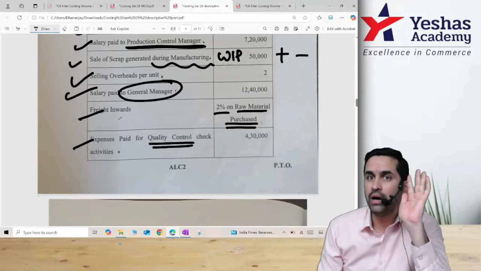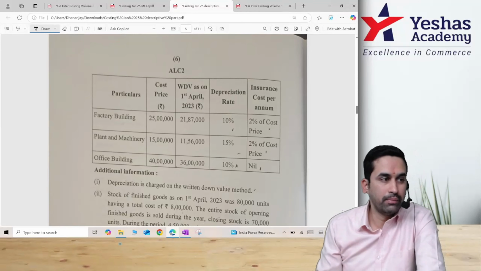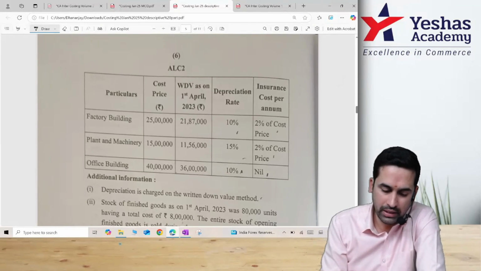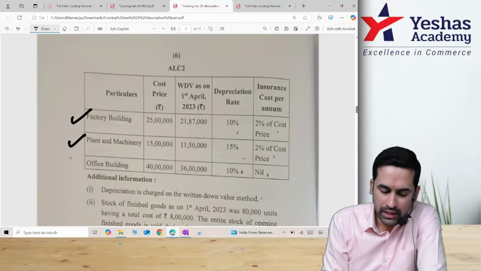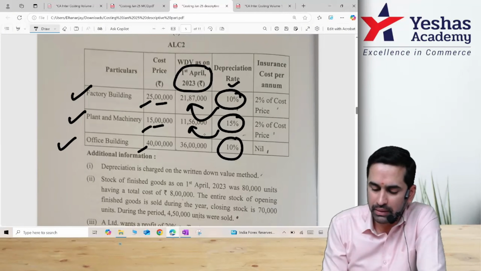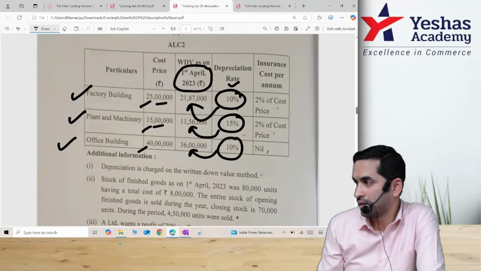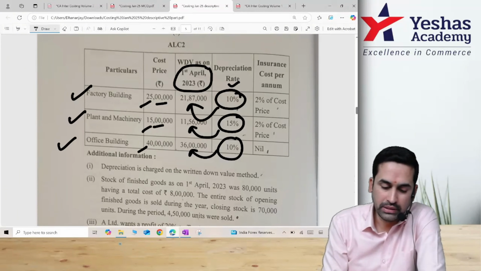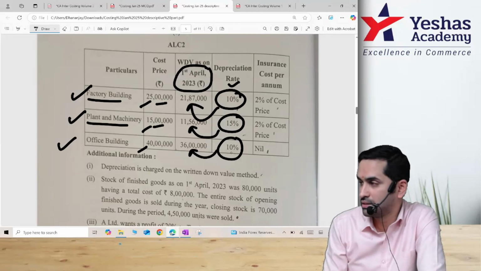COP. After this, they unnecessarily made this table look like one confusing part. Factory building, plant and machinery, office building. 3 fixed assets, cost price. WDV as on 1st April, that means they have already deducted some depreciation. You need to apply depreciation on the opening balances. Correct? Depreciation on factory building, on plant and machinery, on office building. All the 3 percentages are given.